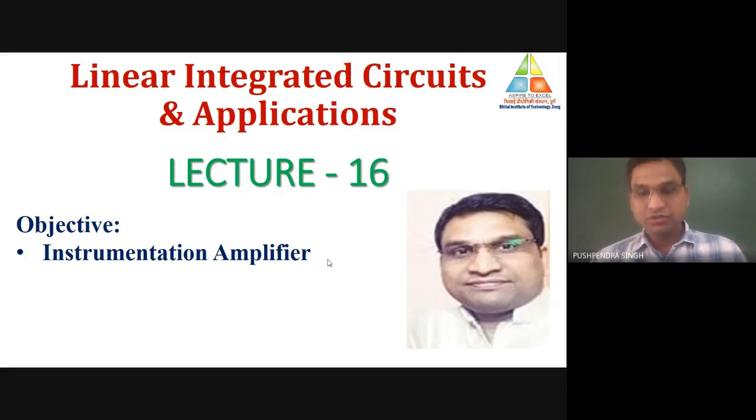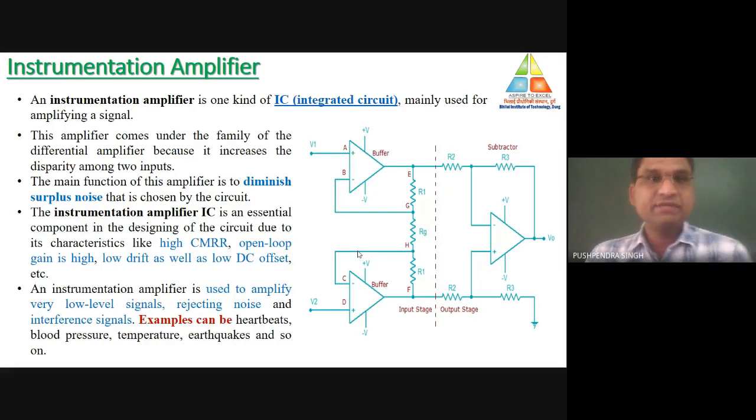Everyone. Today we are going to discuss the instrumentation amplifier, another kind of op-amp application. This is the application part of the IC741. The instrumentation amplifier is mainly used to amplify the signal. It is an integrated circuit and mostly used in the biomedical field.